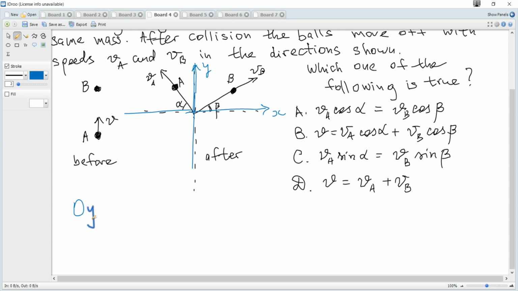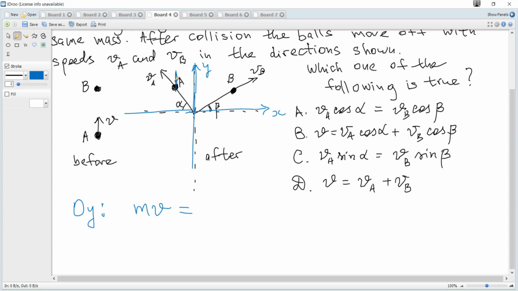If we consider the vertical direction, in projection on the y-axis, let the mass be m, so total momentum before is mv, and total momentum after is the component of momentum on the y-axis.